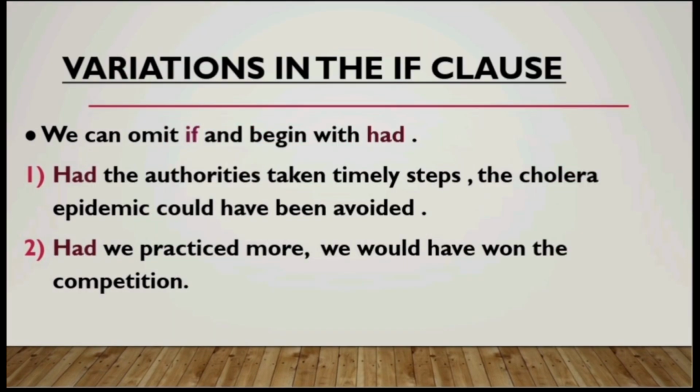Let us proceed and talk about the variations that can occur in the if clause. Okay, so we can omit if and we can just directly begin the sentence with had. Okay, so that's the variation in the if clause. Had the authorities taken timely steps, the cholera epidemic could have been avoided. Okay, so instead of if the authorities had taken, you can use directly had and omit if.